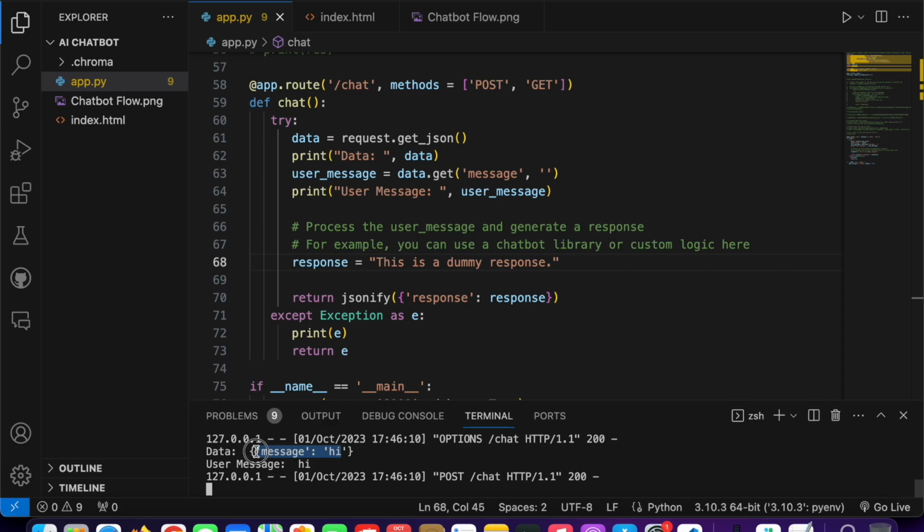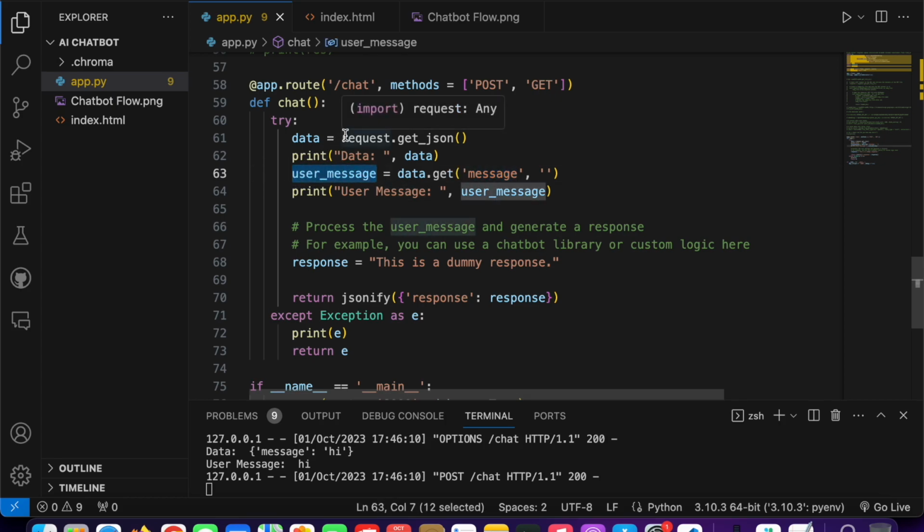This is coming from the front end side. This line is helping us to get the value using this message key. This is a key and this is a value. If you know dictionaries, this is a key-value pair. So based on this key I get the value, and from user message I get the exact word that the user typed, which is "hi". And then at the end, like ChatGPT, this is a dummy response, ChatGPT wrote this, and then this is the response going back.